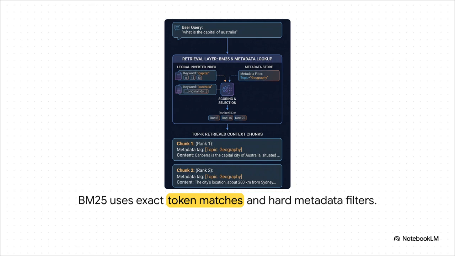Plus, you can compound it with hard metadata filters. Imagine you strictly lock the search to the topic of geography. When a user asks, "What is the capital of Australia?" BM25 immediately filters the lexical index for the tokens capital and Australia while enforcing that geography tag. Boom, you get precise, deterministic, top K retrieved context chunks every time.